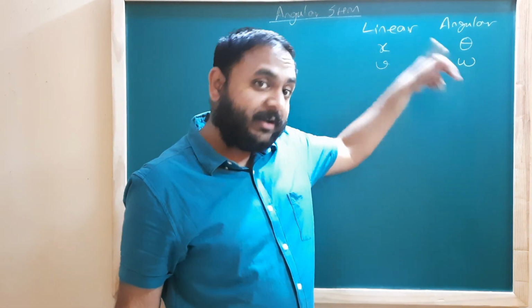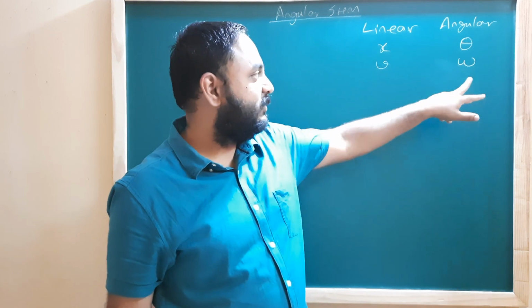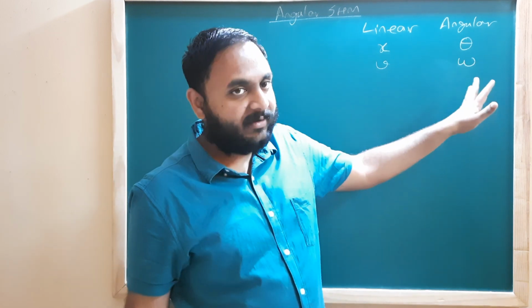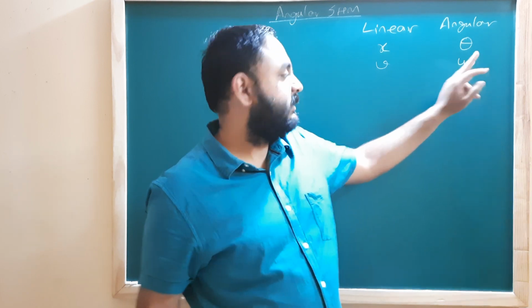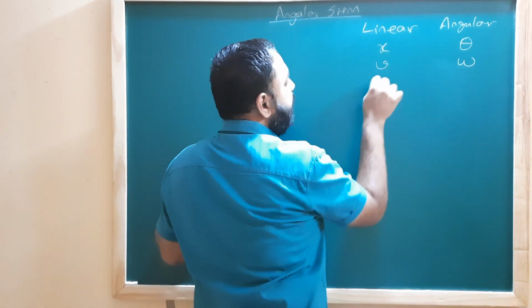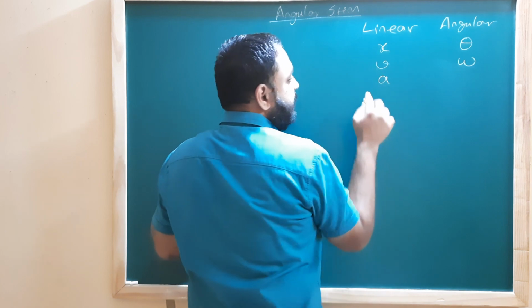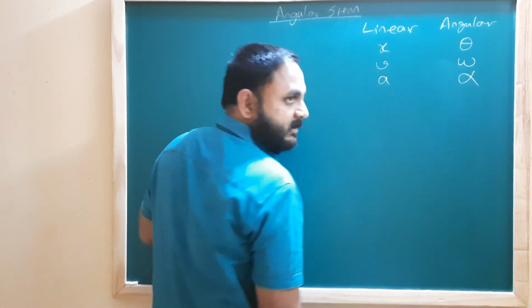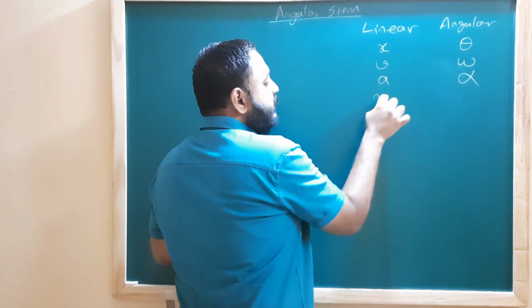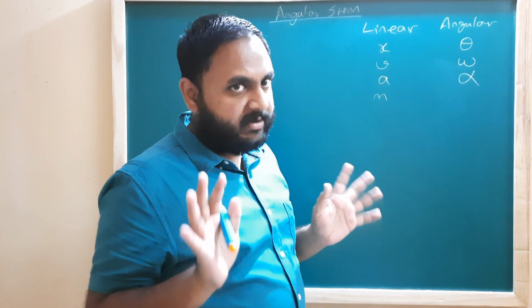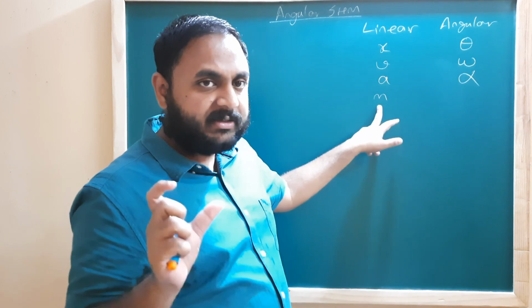Okay, this omega is not our angular frequency, okay? Don't get confused. I'm just writing it just to give you an analogy. We won't use omega as angular velocity in SHM. Okay, we have v, we have omega, then we have acceleration. हमारे पास acceleration होता है. Here we have angular acceleration. Another very important thing. Here we say that mass plays a certain role. In all our equations for mechanics, we have mass playing a certain role.